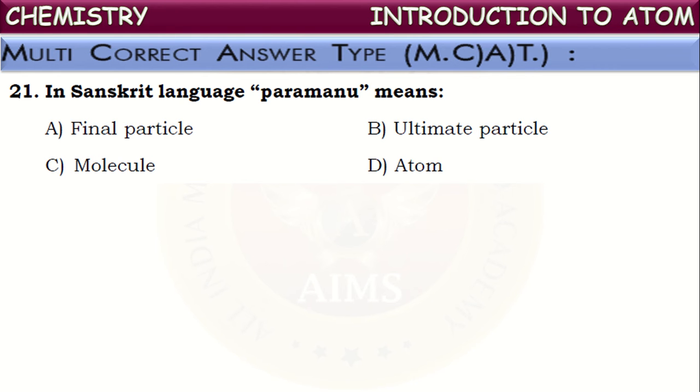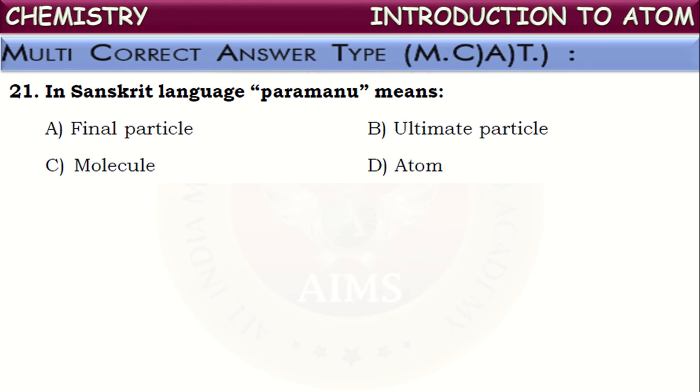So padartha represents matter and anu represents molecules. He concluded that every matter is made up of tiny particles called molecules, and these molecules are composed of still smaller particles which are called paramanus.